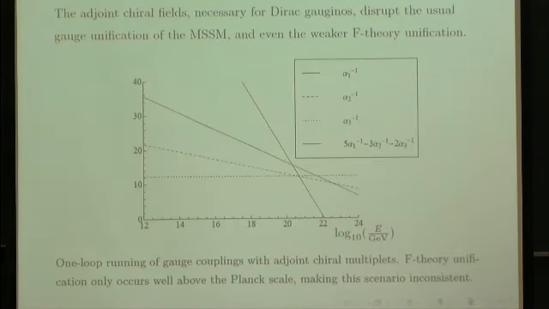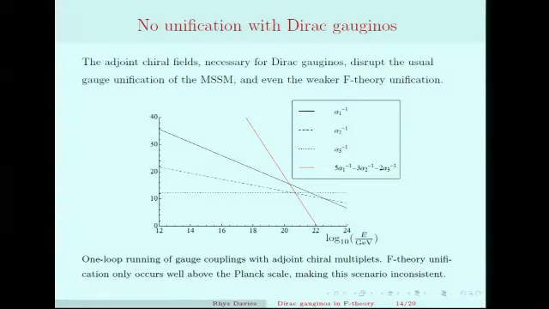All right, so let's take the standard model gauge couplings as we know them at low energies. Let's put in these extra fields, these adjoint chiral fields, as well as the MSSM spectrum, run the couplings up and see what happens. The philosophy here is we know what things look like at low energies. We run the couplings up until this F-theory relation is satisfied, until this quantity vanishes, and then we identify that as the compactification scale. You can see here the 3 standard model gauge couplings. They no longer unify because these adjoints don't fill out SU(5) multiplets. But we do get this F-theory unification at about 10^22 GeV.